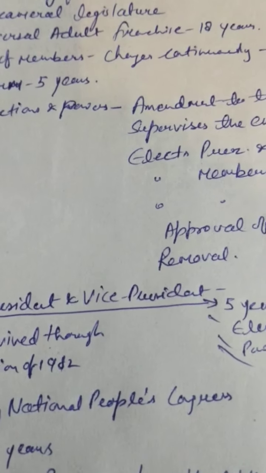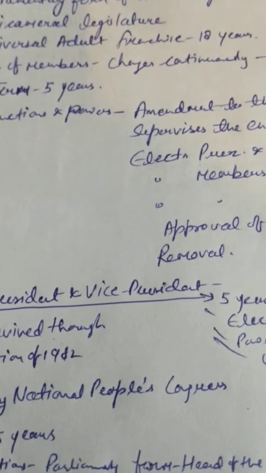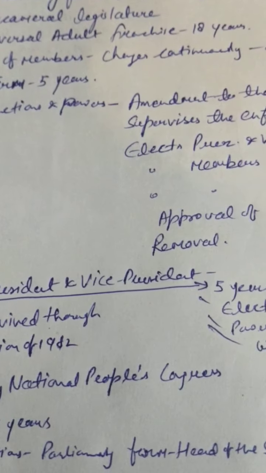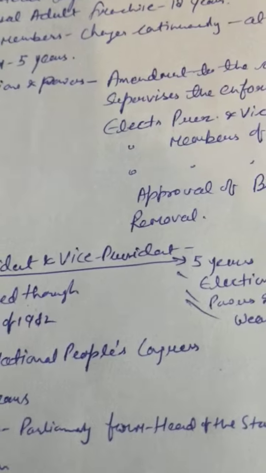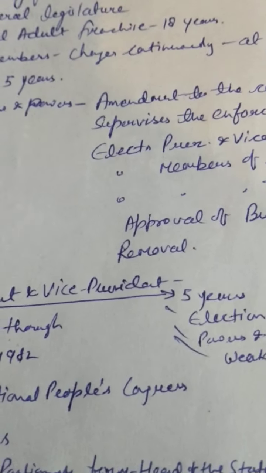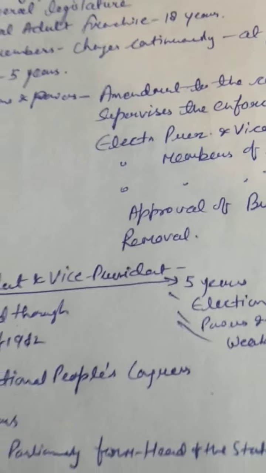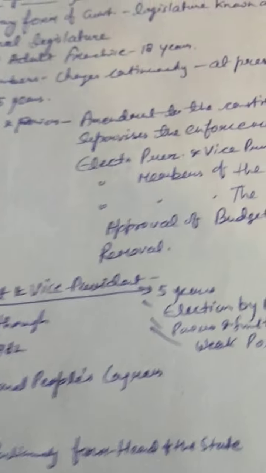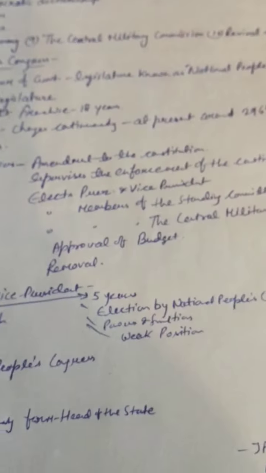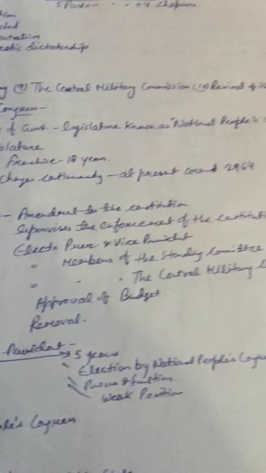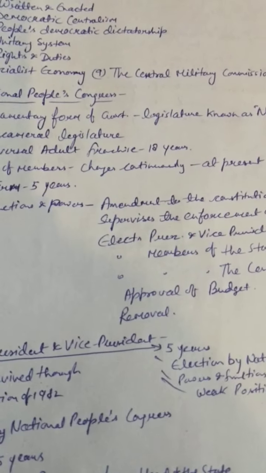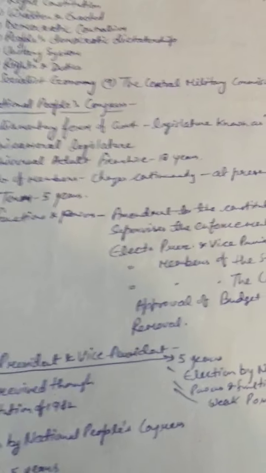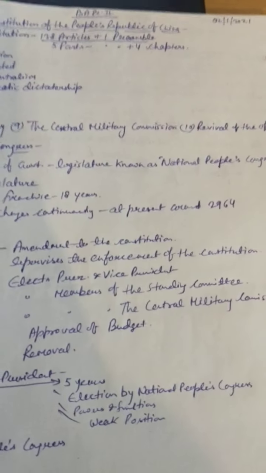Here we also find the universal adult franchise, 18 years. The age has been decided by the constitution, and the number of members is not fixed. It changes continuously, and at present around 2964 members we find in this legislature, and the term is 5 years. And functions and powers we can see here.